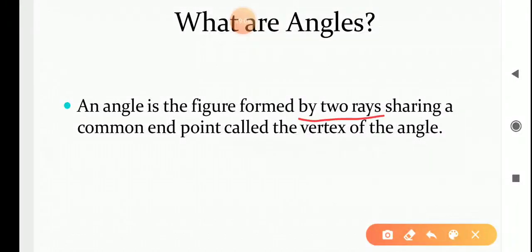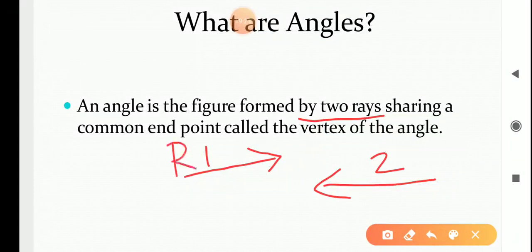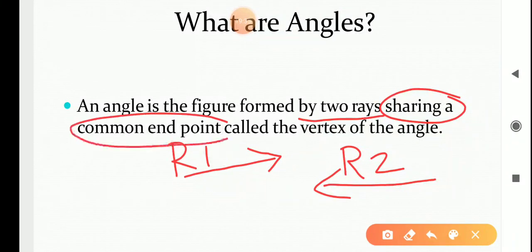Now here, what do you mean by two rays? See here. This is ray 1. This is ray 2. I am giving R1, R2. That means ray 1 and ray 2. But here what is given? An angle is the figure formed by two rays sharing a common end point. Means two rays are there but they are sharing a common end point called the vertex of the angle.